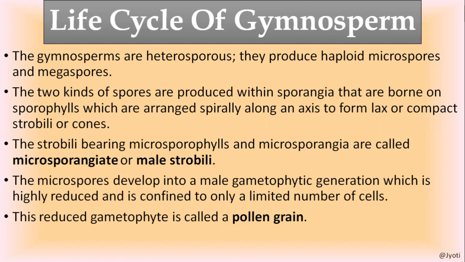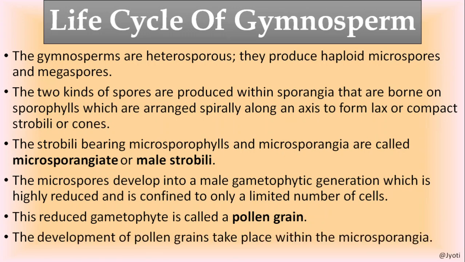Okay, the microspore develops into pollen grain. The pollen grain contains the male gamete. The cells of the pollen grain develop into the male gamete. Hence, the pollen grain is called the male gametophyte. Very, very important: the pollen grain itself is called the male gametophyte, and pollen grains are very small in size. The development of the pollen grain takes place within the microsporangia. That means the production of the pollen grain and its development takes place within the microsporangia.